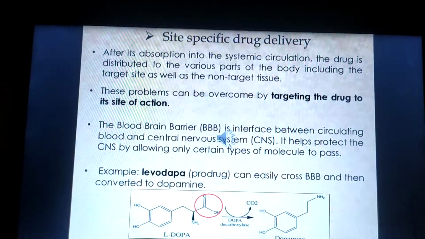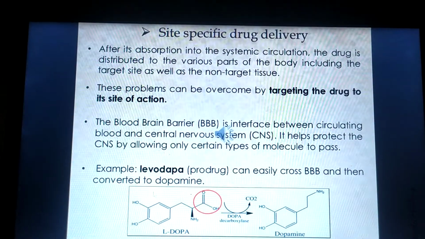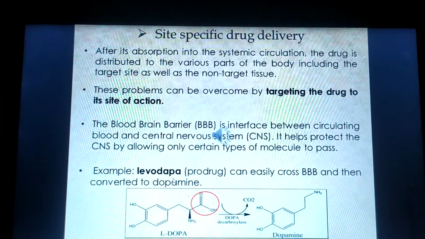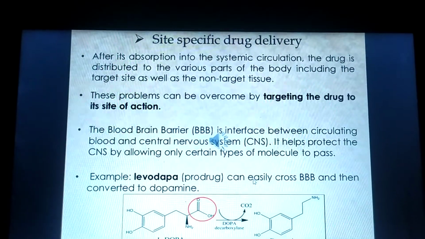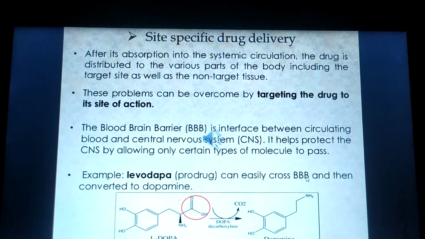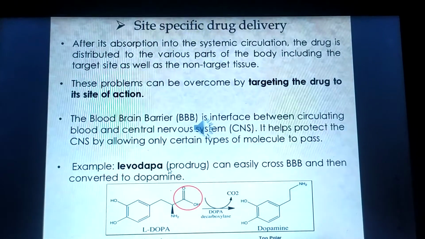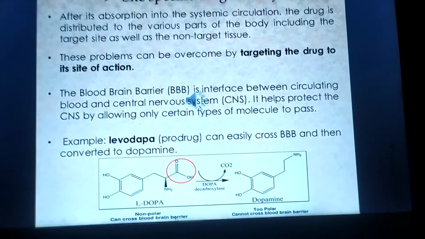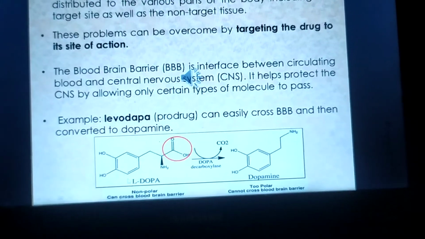Next application is site-specific drug delivery. The example of site-specific drug delivery is the drug levodopa. Levodopa is a prodrug of dopamine. Dopamine does not easily cross the blood-brain barrier due to its polar nature, and levodopa, the prodrug of dopamine, is non-polar and can easily cross the blood-brain barrier to show its pharmacological effect at the site of action.